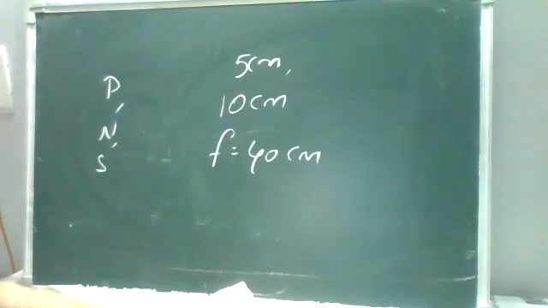So they have given that it is a convex mirror. Again, same thing. u is given, we need to find v. Then the magnification, and we need to find the size of the image.